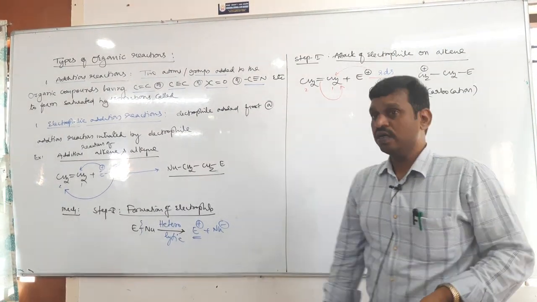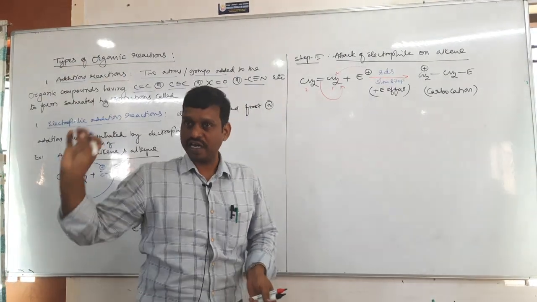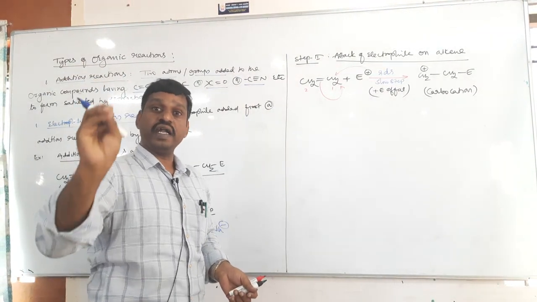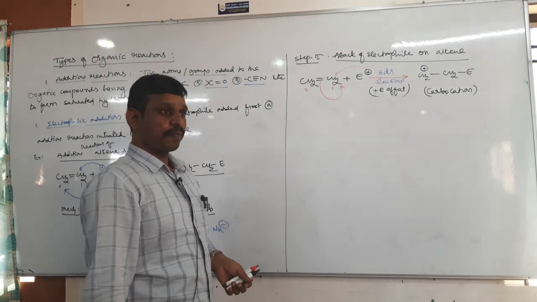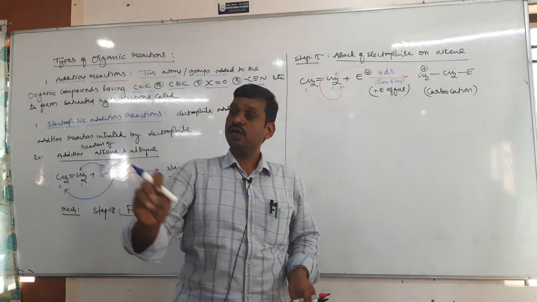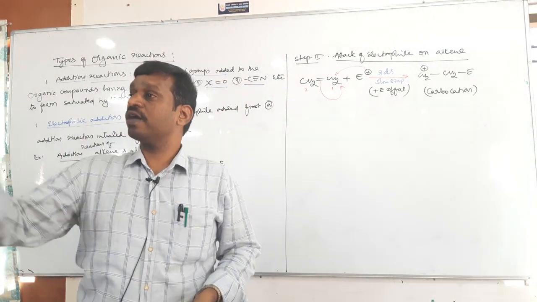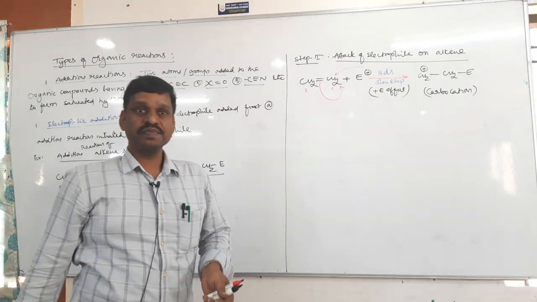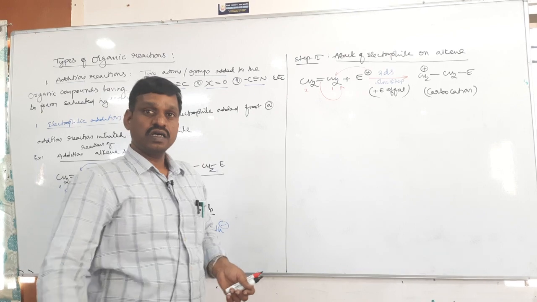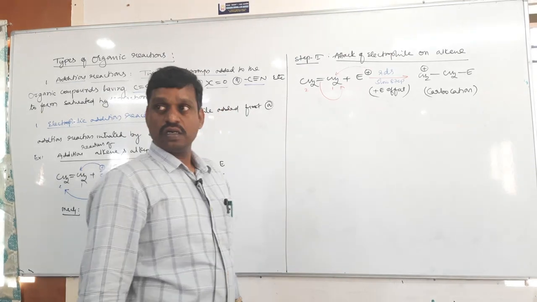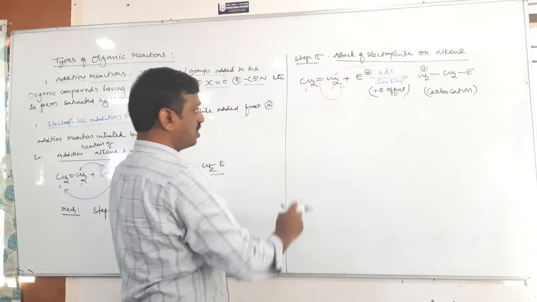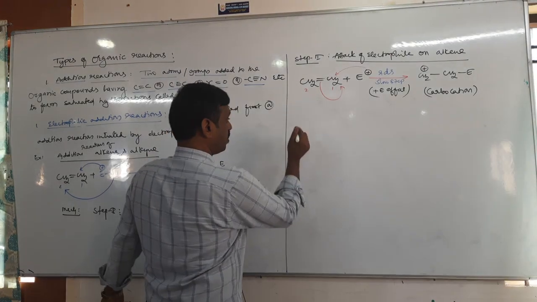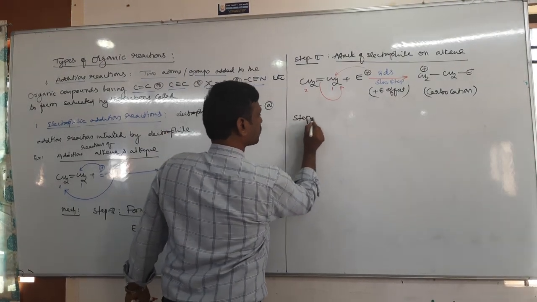So remember, in all electrophilic addition reactions, the electrophile is added in the rate determining step. In nucleophilic addition, the nucleophile is added in the rate determining step. In free radical addition, the free radical is added in the rate determining step. That is the kinetics of the reaction. Right, that is step 2. Next is step 3. So what will step 3 be?